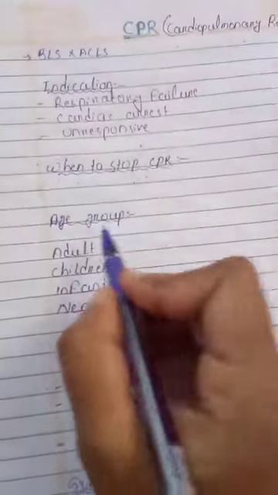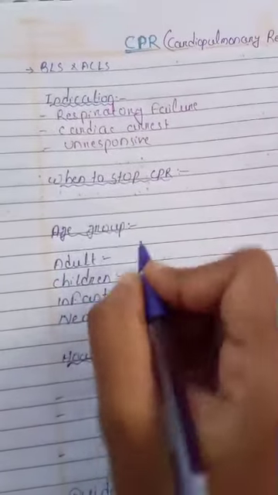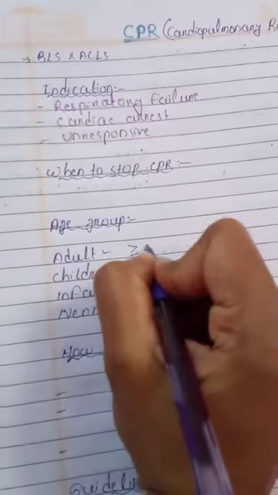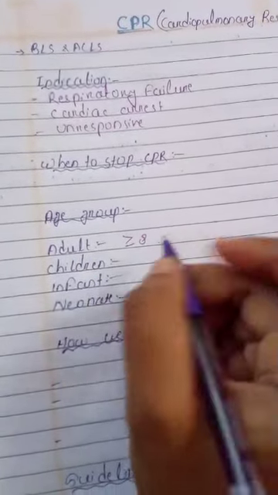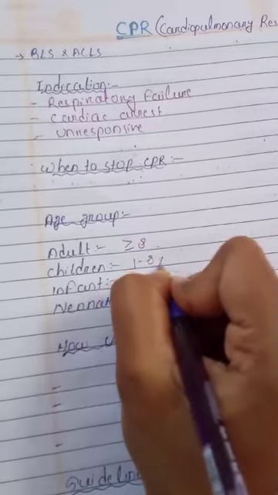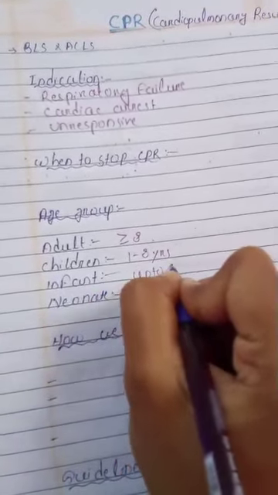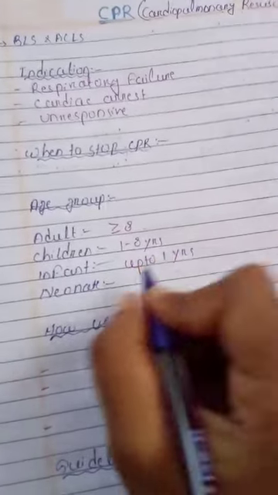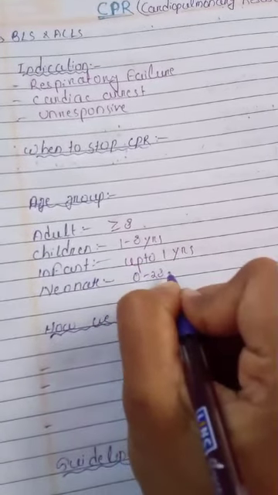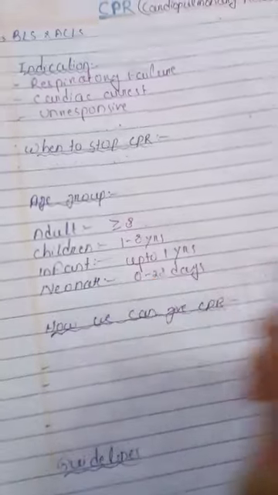Okay, then the age groups for CPR: adult, 8 years or above, comes under adult. Then children, 1 to 8 years, comes under children. Then infant, up to 1 year, comes under infant. Then 0 to 28 days comes under neonate.